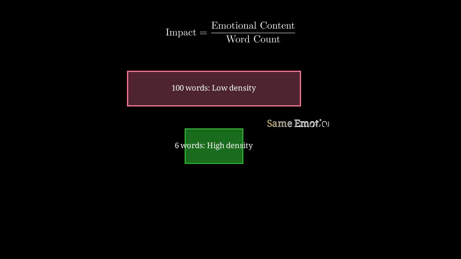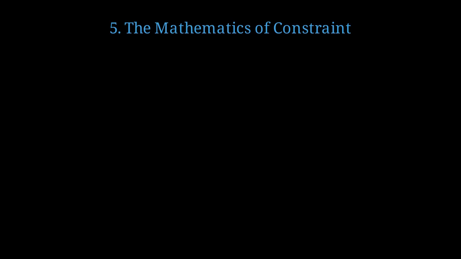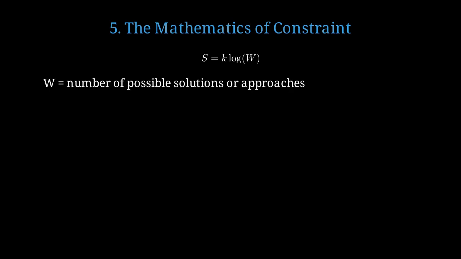Compare these rectangles representing word count. The same emotional content compressed into fewer words creates much higher information density and impact. Now let's dive into the mathematical principles underlying constraint-driven creativity. This is the Boltzmann entropy formula. S equals K times the natural log of W, where W represents possible states. W represents the number of possible solutions or approaches available to solve a problem.